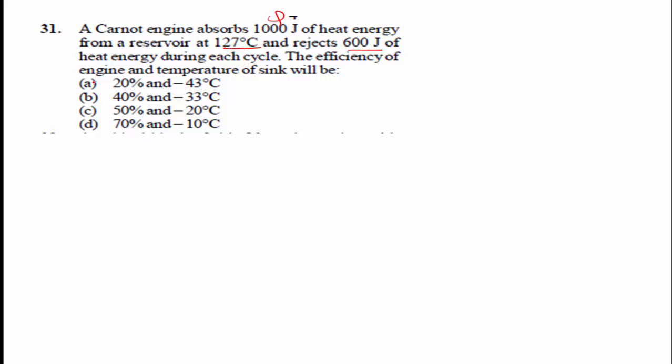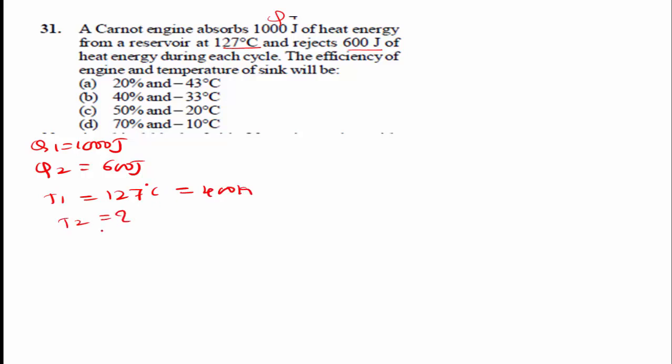The efficiency of the engine and the temperature of the sink will be. Here Q1 is equal to 1000 joule, Q2 is equal to 600 joule. T1, the temperature of the reservoir, is 127 degrees Celsius converted into Kelvin, that is 400 Kelvin. We don't know the value of T2 and we have to find the efficiency.